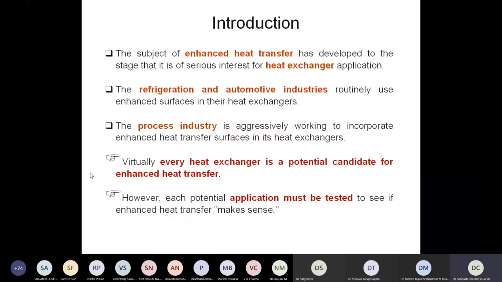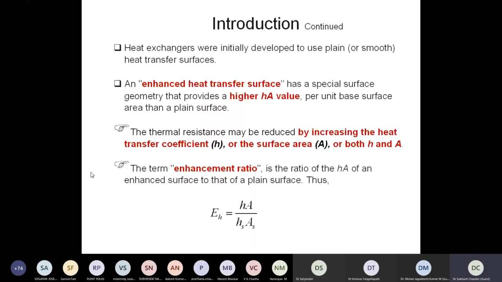Heat exchangers were initially deployed to use plane or smooth heat transfer surfaces. So when we design a heat exchanger, we generally design it for a plane surface, right? And an enhanced heat transfer surface has special surface geometry that provides a higher value of HA per unit base surface area than the plane surface.